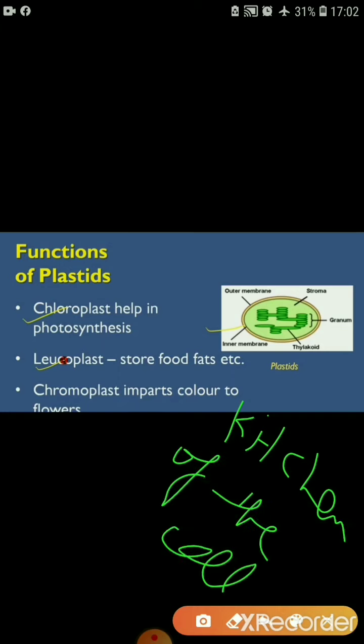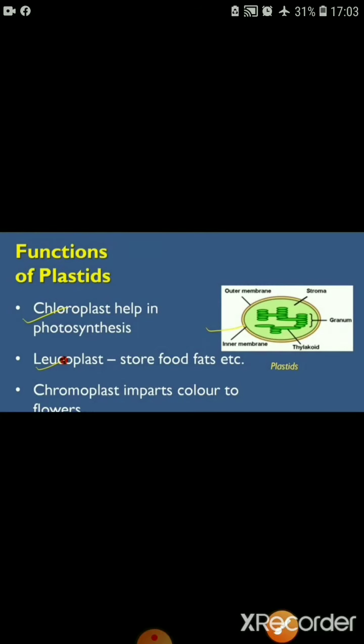Because of plastids, because of chloroplast, plants are able to make their own food. So this is the reason these plastids are called the kitchen of the cell, only in plant cells. Just remember this point. Only in plant cells are plastids called the kitchen of the cell, because in animal cells this is missing, isn't it?